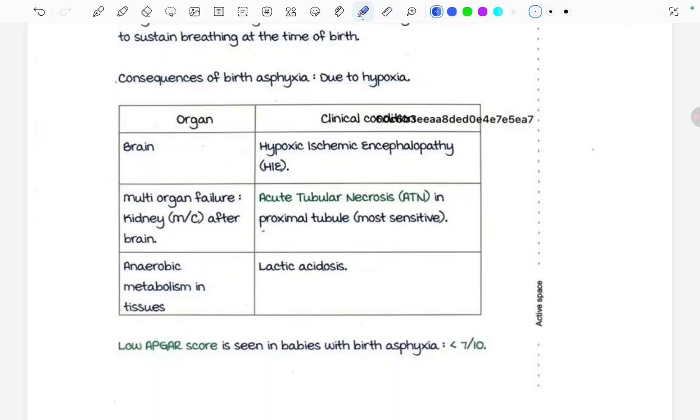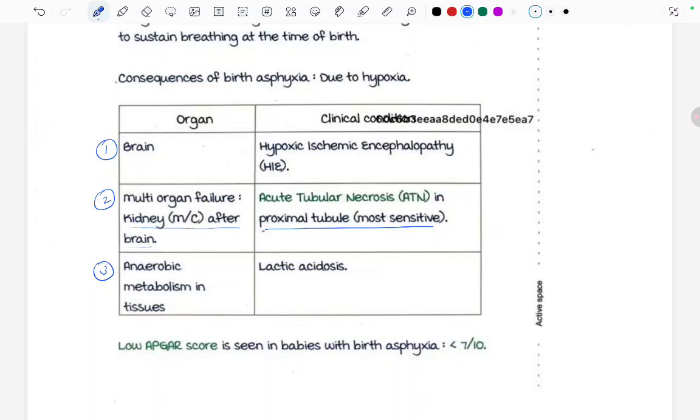So what will be the consequences of birth asphyxia? It will affect the brain, right? So due to hypoxia in the brain, there will be hypoxic ischemic encephalopathy. There can be multi-organ failure, with the kidney the most common organ affected after the brain. So it can lead to acute tubular necrosis in the proximal tubule, because proximal tubules are the most sensitive. So first we saw brain, it can cause hypoxic ischemic encephalopathy. Then in kidney it can cause acute tubular necrosis, and also there can be anaerobic metabolism leading to lactic acidosis.